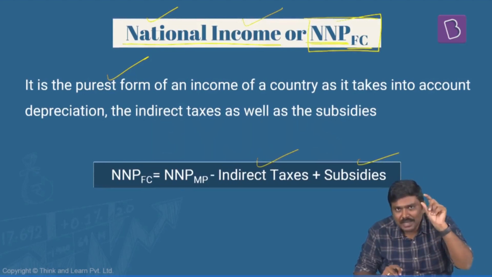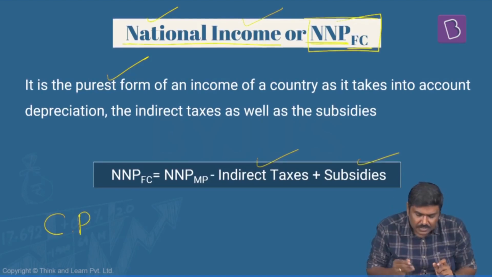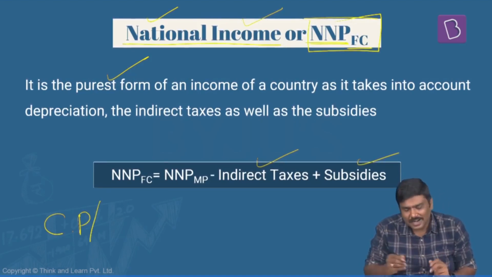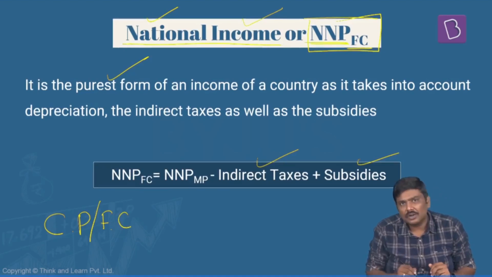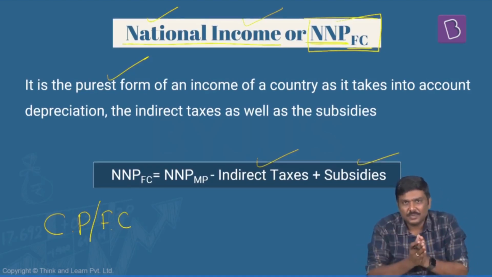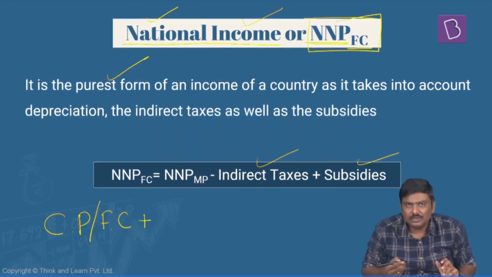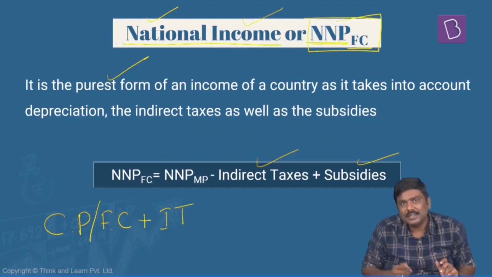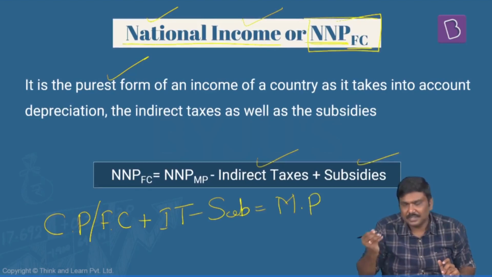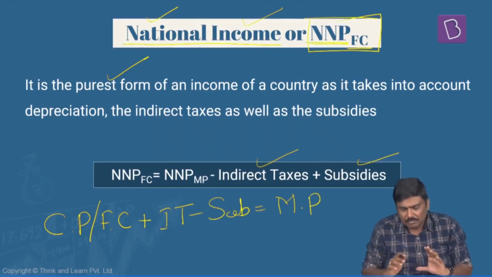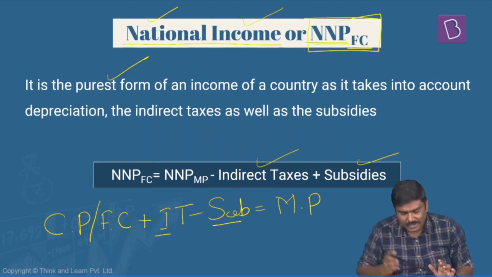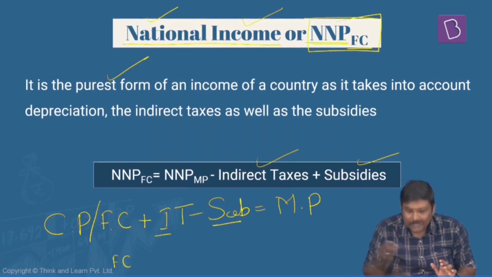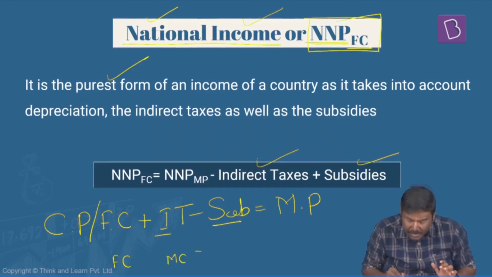You will basically be confused as to what actually I am speaking. I'll take you back to the basic definition. I started with the concept of cost price. I said that another way to say cost price is also factor cost, the four factors of production. On that, there is expenditure, that is nothing but the factor cost. In addition to this, there are indirect taxes imposed by the government and subsidies provided by the government. And we arrive at what? Market prices. Is it okay? Now, use the same formula, transfer this as well as this to the other side. Can I simply write like this now? Factor cost is equal to market cost or market price minus indirect taxes plus subsidies.